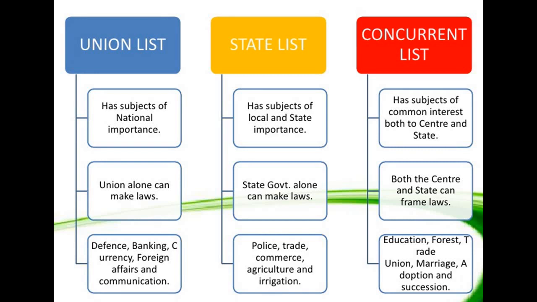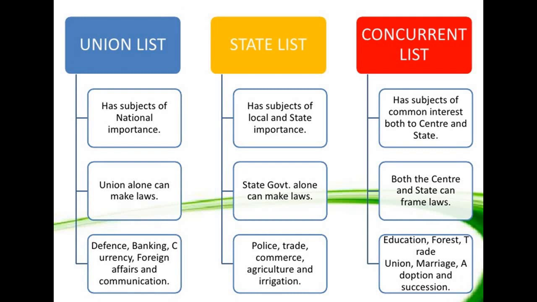We note that these lists have been made as follows. The union list has subjects of national importance, the state list has subjects of local and state importance, and the concurrent list has subjects of common interest to both the central and state governments. The union alone can make laws on the union list, the state government alone can make laws on the state list, and in the concurrent list both make and frame laws. What are the examples? Defense, banking, currency, foreign affairs. These are the subjects on which the union government makes the laws.